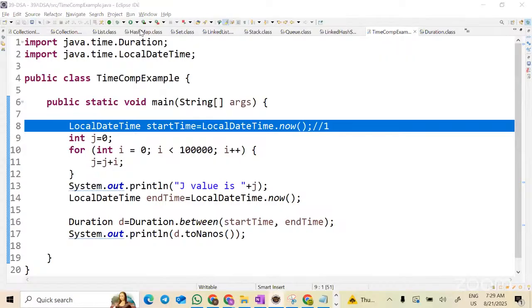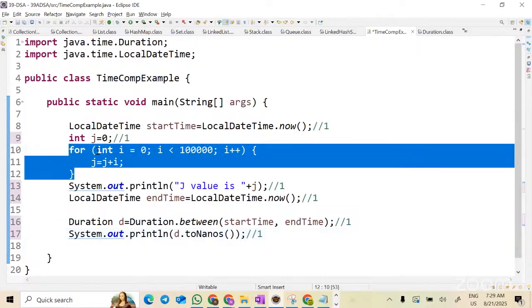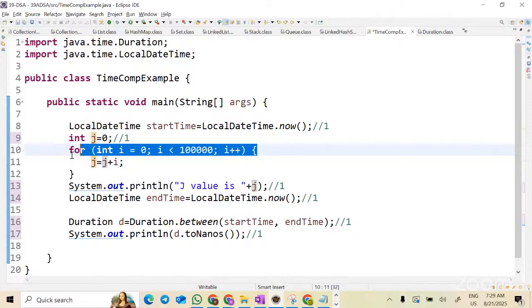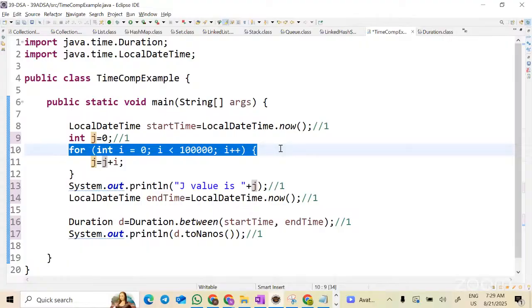Yes. Now let's go to the next line. Line number 9 will execute only once, and the for loop I'll come to later. This one time, this one time, this one time, this one time. All of this will execute one time, but now let's come back to the for loop. How many times will the for loop execute? I'm not saying what goes on internally. I'm asking how many times this for loop will execute. Whether the condition may be false or true, that is the execution, right? How many times will it execute?